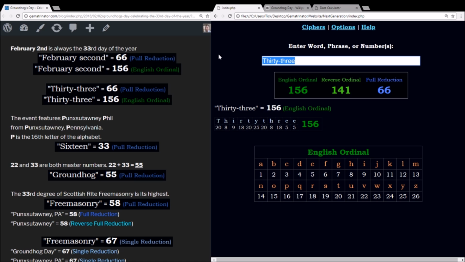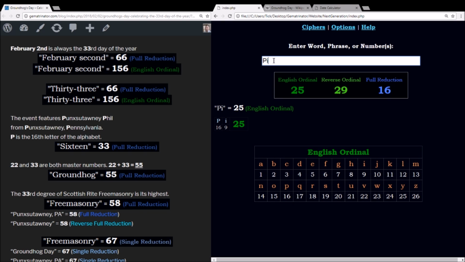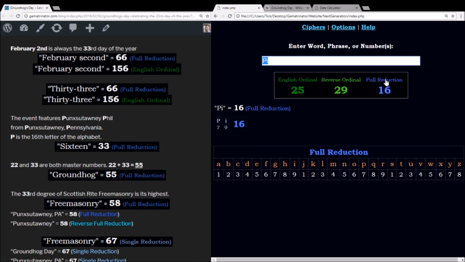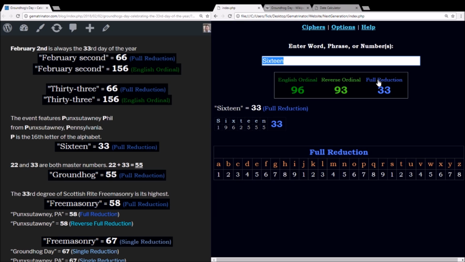And think about how this event has Punxsutawney Phil. Remember, he's from Punxsutawney, Pennsylvania. So there's a lot of P's there. And P is the 16th letter of the alphabet. In Greek, pi is the 16th letter. Pi equals 16 in reduction. And in English, P is the 16th letter. And the reason this is important is because when you write out 16 as a word, it's one of just two numbers that sum to 33, the other one being 90.